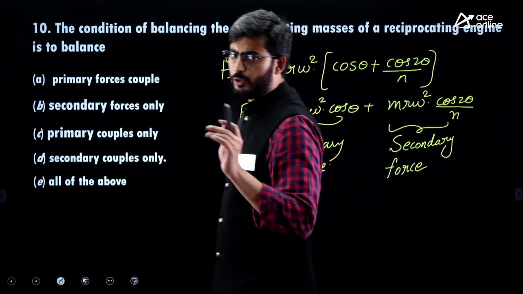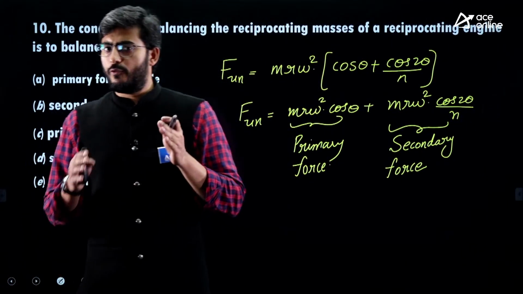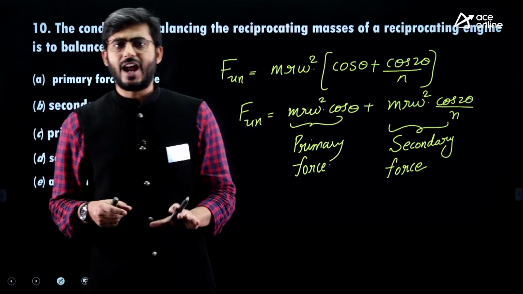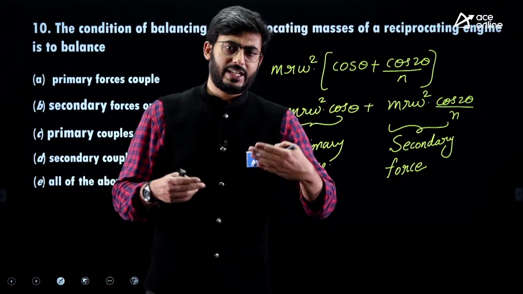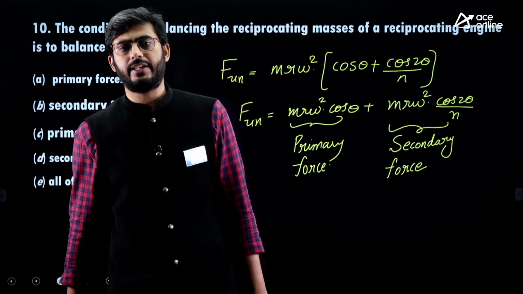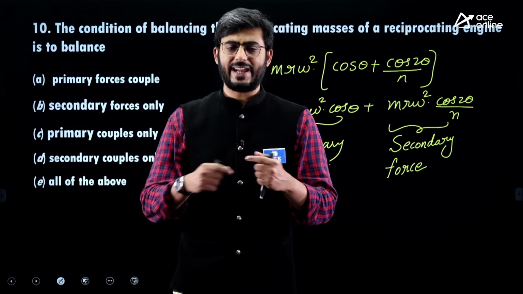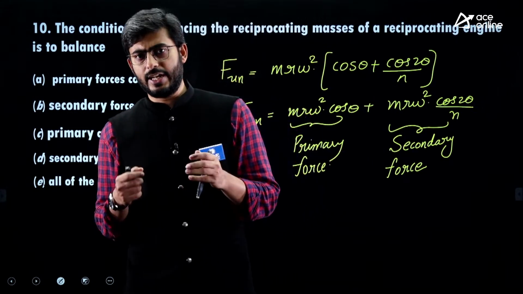Now consider an example of a four inline cylinder engine. In that engine, the cranks are kept at 90 degrees, so the angle between the individual cranks is 90 degrees.